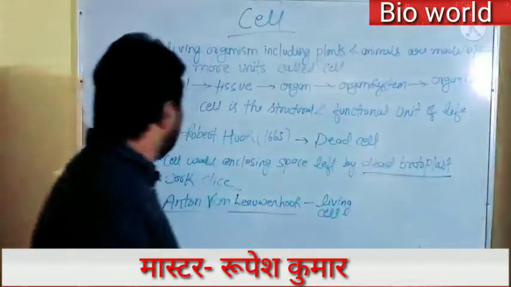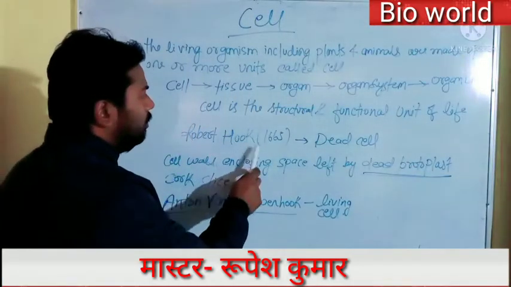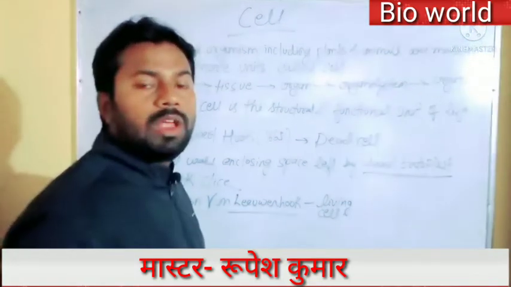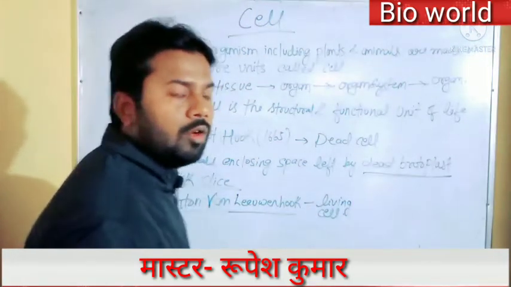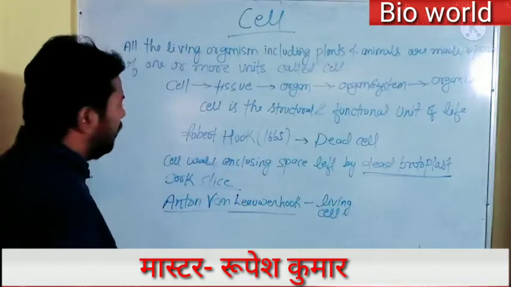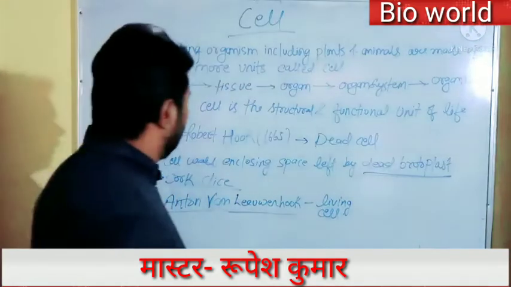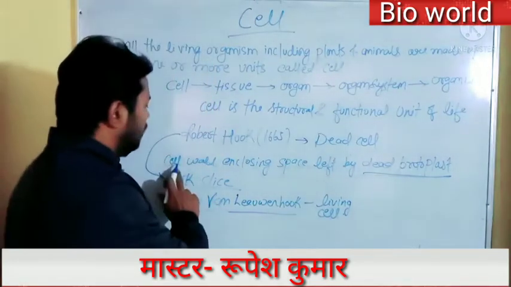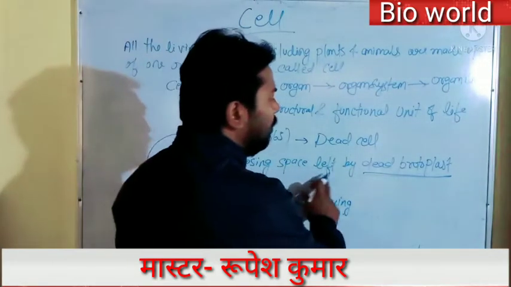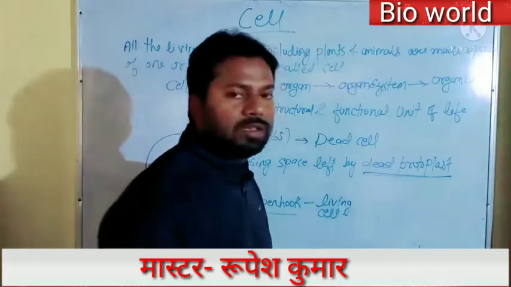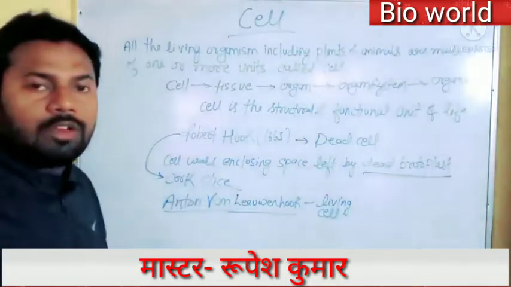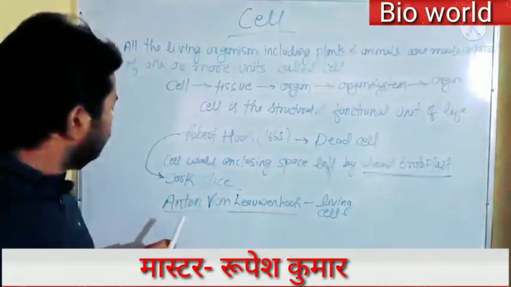Robert Hooke discovered the cell by using a primitive microscope in a cork slice. He found the cells in cork slice. These are actually the cell wall enclosing space left by dead protoplast. These are actually the dead cells.